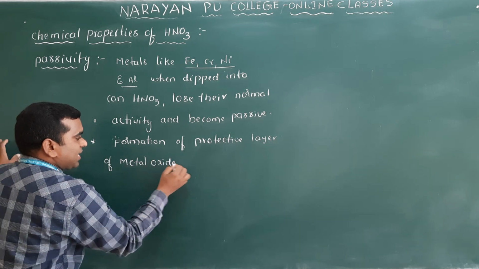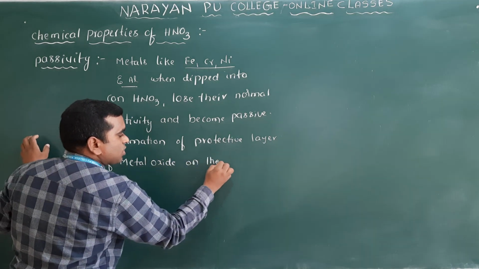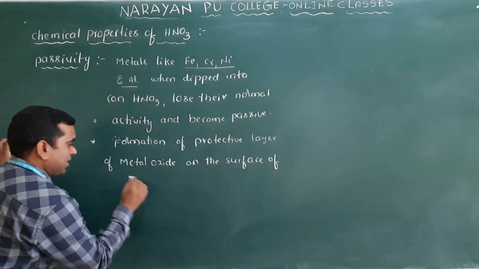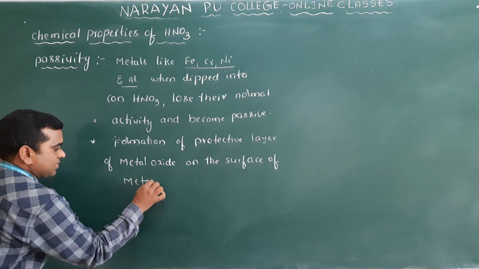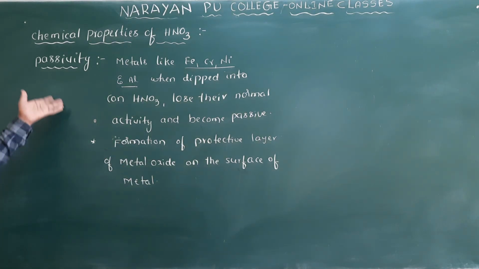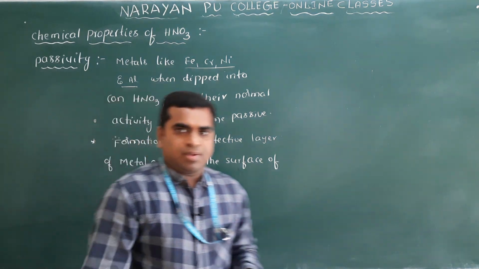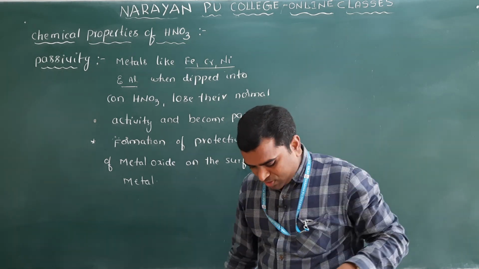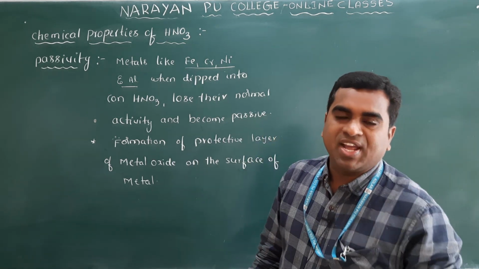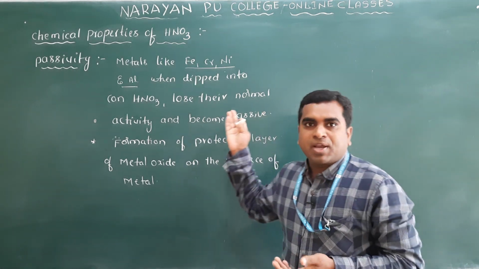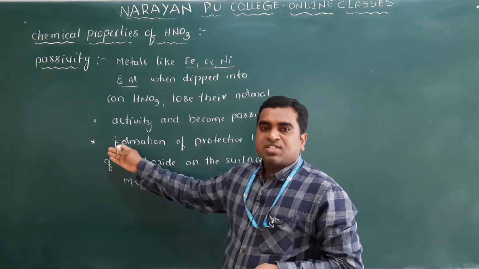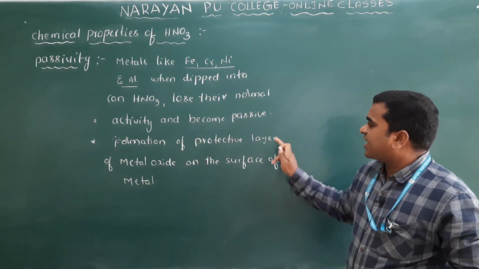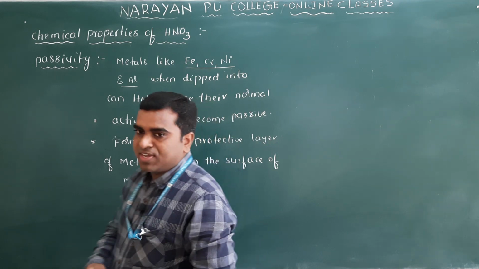on the surface of the metals. Clear? So this is passivity. Metals like iron, chromium, nickel and aluminum dipped in concentrated HNO3 lose their activity and become passive. And why they become passive? Because the passivity of these metals is due to formation of a protective layer of metal oxide on the surface of the metal.